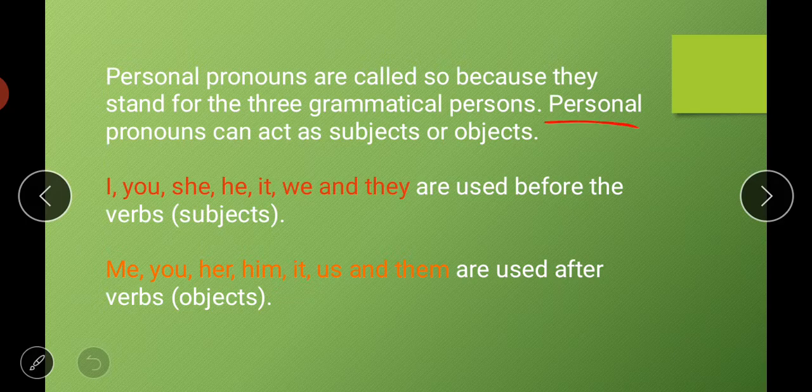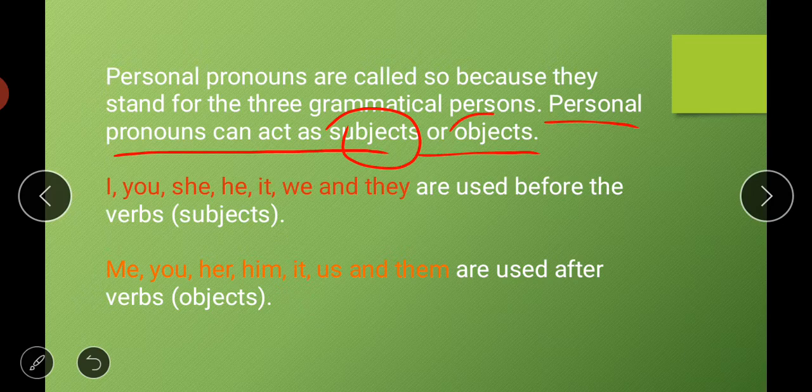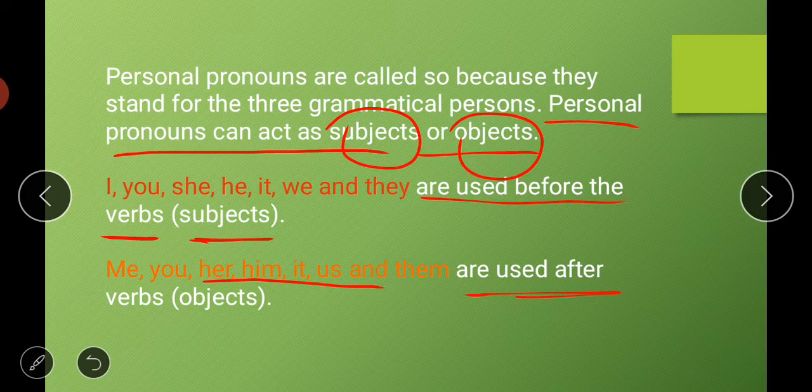And personal pronouns can act as subject or object, means they can act as a subject, or they can act as an object also. How? See, examples are given. If the words I, you, she, he, it, we, they are used before the verb, then these are considered as subject. Means in a sentence, if these kinds of words are present before the verb, then they are the subject. On the other hand, if words like me, you, her, him, which are also personal pronouns, are present after the verb, then these are present as objects. Understand? So this is about personal pronouns.